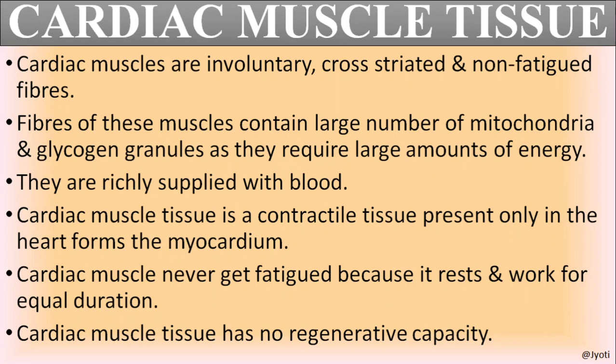So it contracts till death. Fibers of these muscles contain a large number of mitochondria because they require lots of energy to contract throughout life, and they are richly supplied with blood because they require a large amount of oxygen.